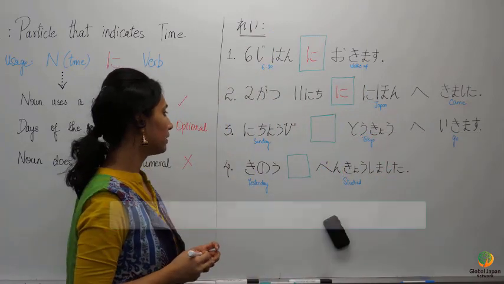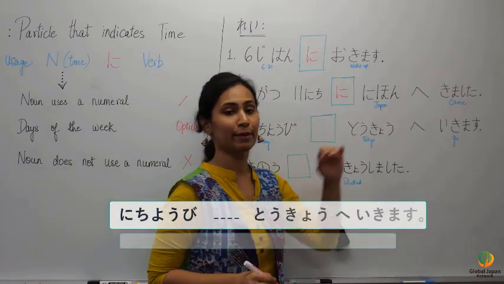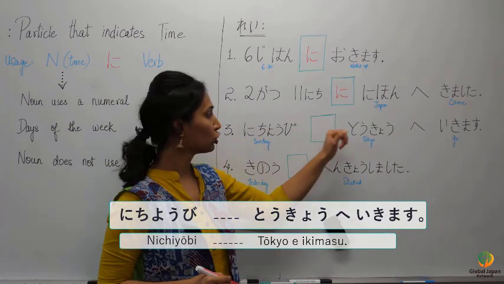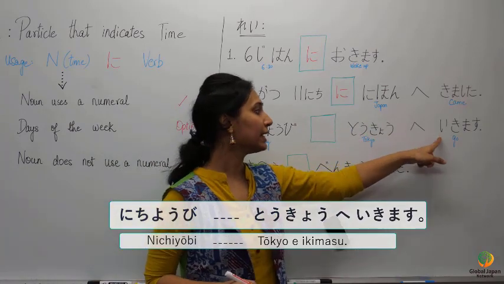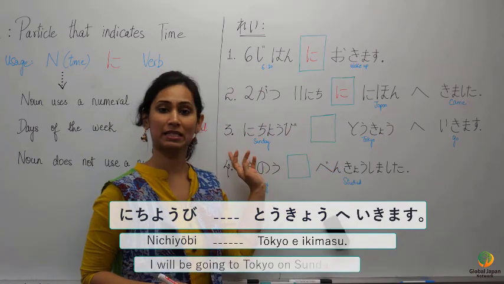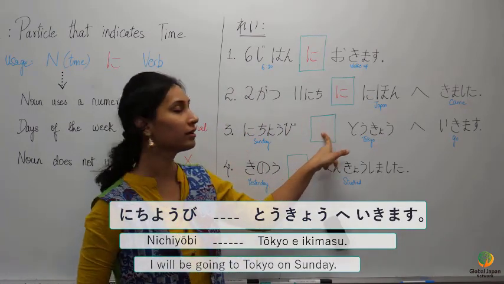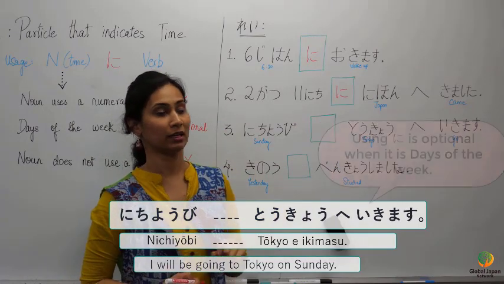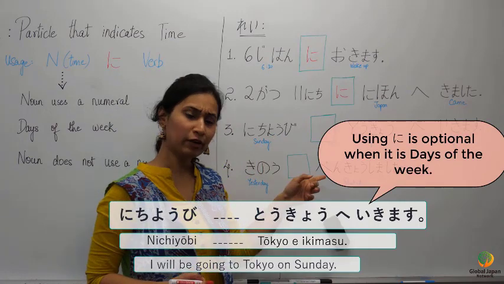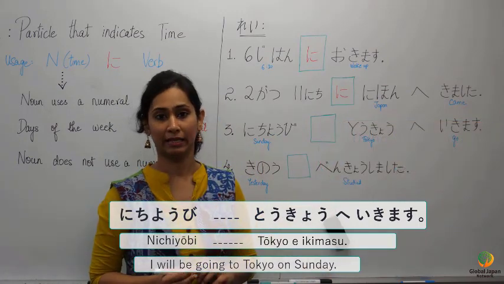Third example, Nichiyobi Tokyo e ikimasu. Nichiyobi means Sunday. Tokyo is Tokyo. Ikimasu, go. I will be going to Tokyo on Sunday. Should ni be written here or not? It's days of the week. It's okay to write ni, or you can also frame the sentence without ni.